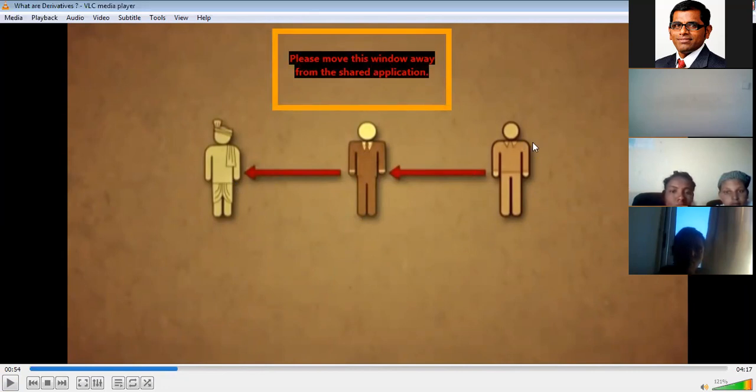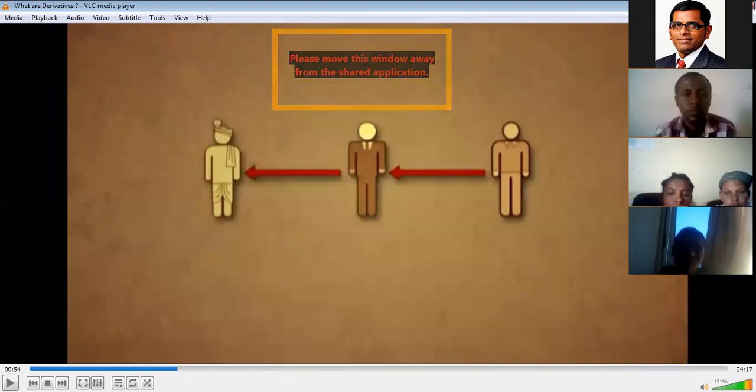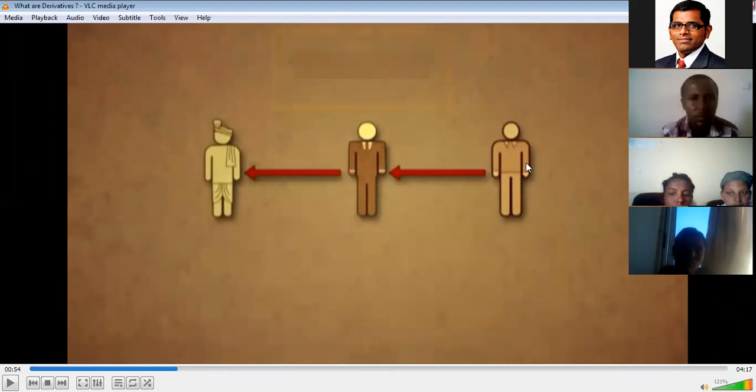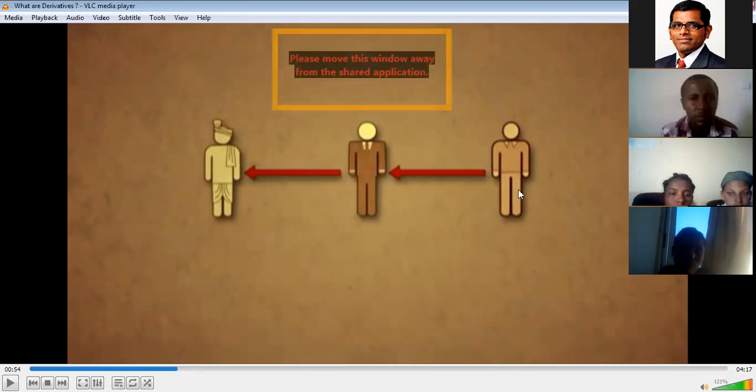The investor may be running some hotel. For that hotel, he needs some cow meat. So the hotel manager may contact the broker, and the broker may contract with the farmer. With the help of this broker, the investor and the farmer who grows the cows come together, and they may enter into the contract. Let's see.